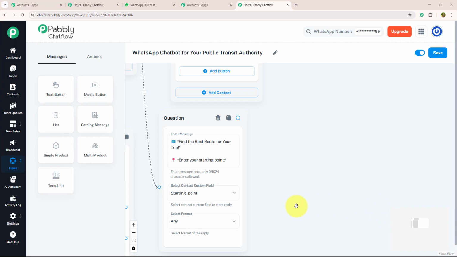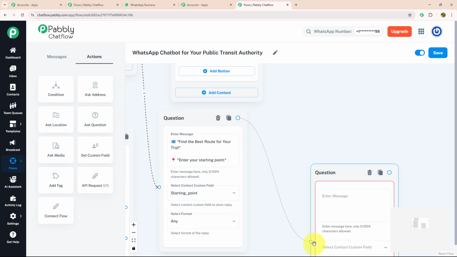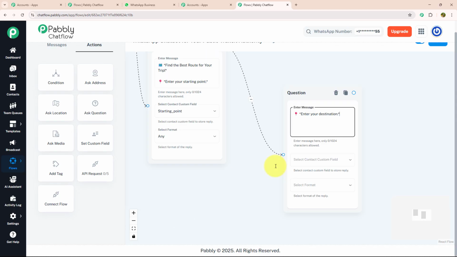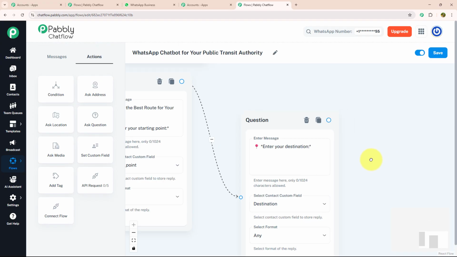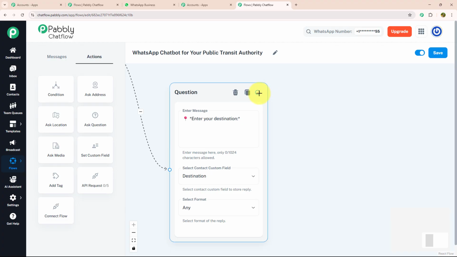Now, after knowing about the starting point, I will ask my customer about their destination. For that, again, I'm going to drag and drop the ask question button and connect it with my previous question. Don't forget to connect your questions with each other. Over here, I will enter my message, enter your destination, and at contact custom field, I will select destination and format as any. After knowing their starting point and destination, I will give them a message in which I will mention that our team will contact them with the best route possible.